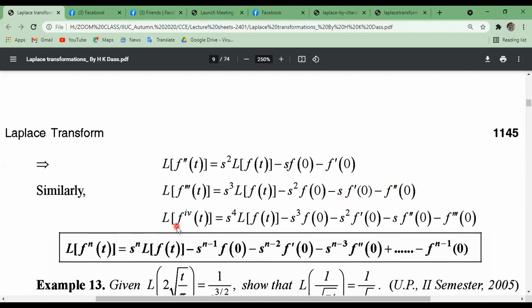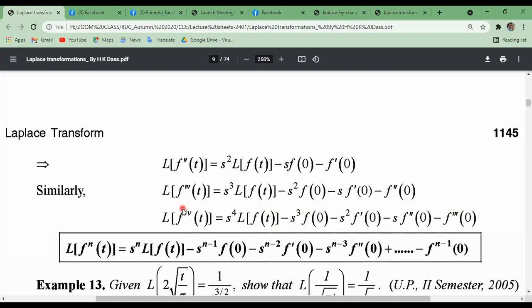Similarly, Laplace transformation of the fourth derivative of f of t can be written as s to the power 4, just using similar properties, Laplace transformation of f of t, minus s cube f of 0, minus s square first derivative of f at t equals to 0, minus s into the second derivative of f of t at t equals to 0, minus the third derivative of f of t at t equals to 0.